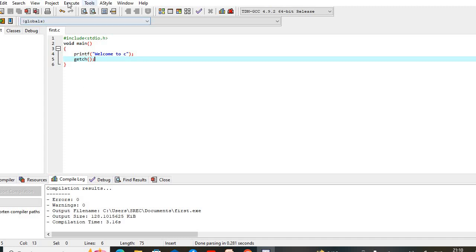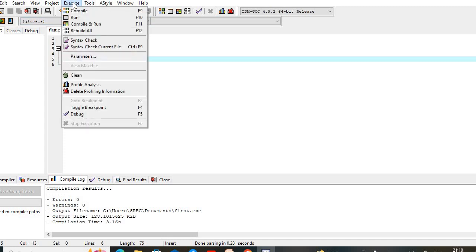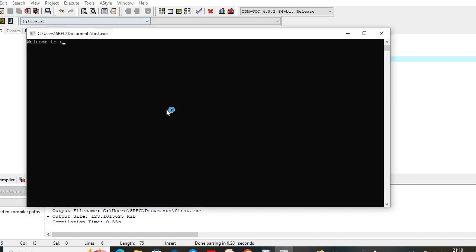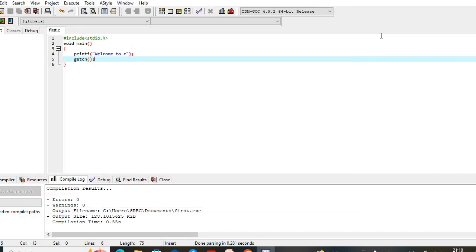And one more thing: if you want to do both operations, compilation and running, at the same time, then you have to press F11. Whenever you press F11, it will do the compilation and execution at the same time. The shortcuts are F9 for compilation, F10 for execution, and F11 for compilation and execution at the same time.